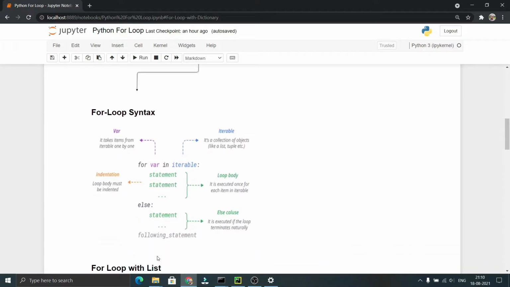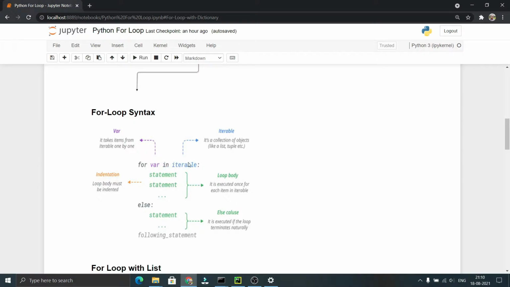Now let us see the syntax of the for loop. We use the keyword for and a variable to represent each item in the sequence, and then we use the keyword in, and then we use an iterable. An iterable is also called a sequence, which are nothing but list, tuple, dictionary, set, string, etc. In each iteration, the variable will represent an element in the sequence.